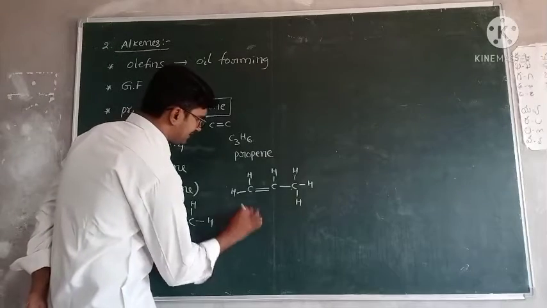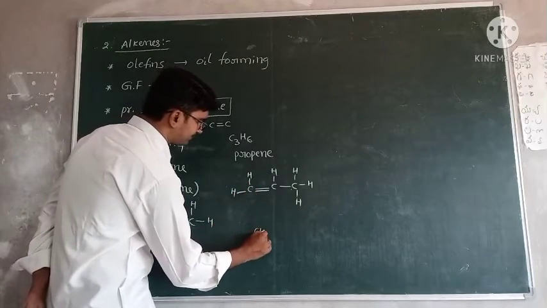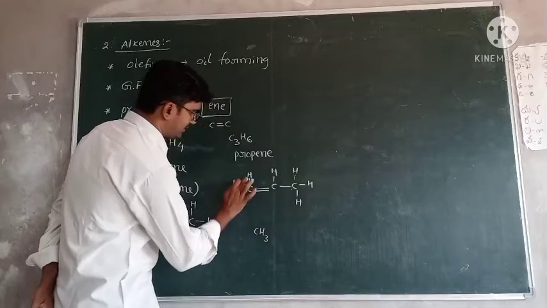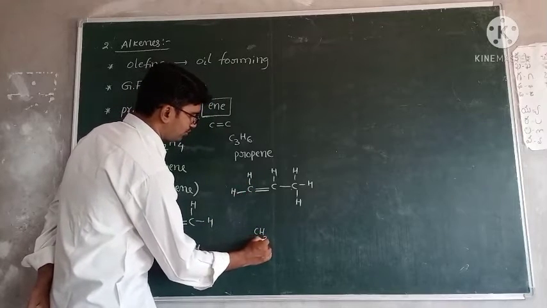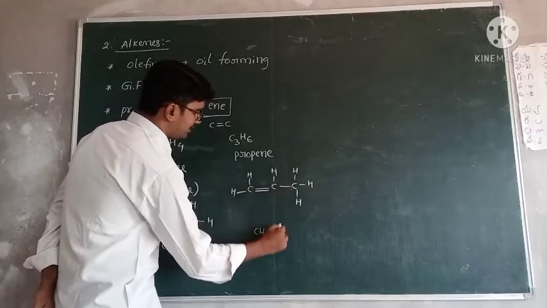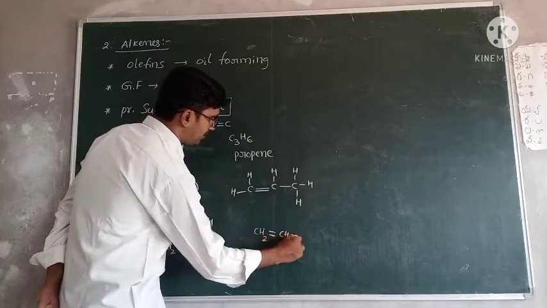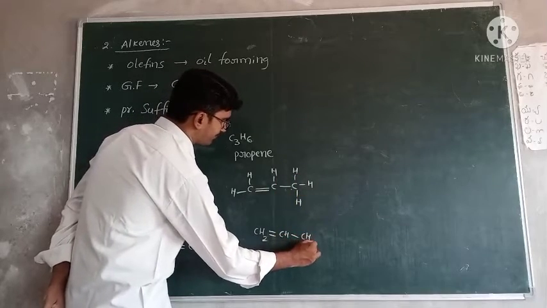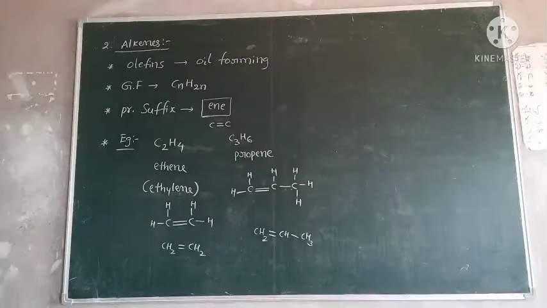Simply write like this: CH2 double bond CH single bond CH3. This is the propene structure. Okay, right.